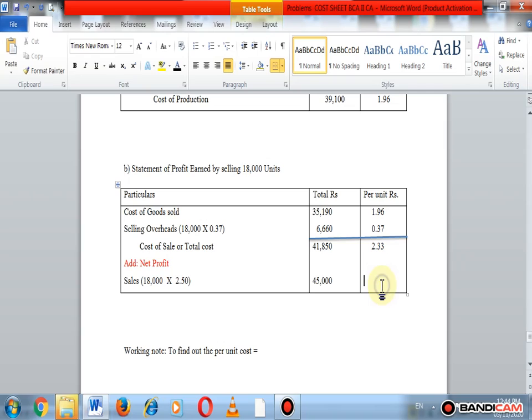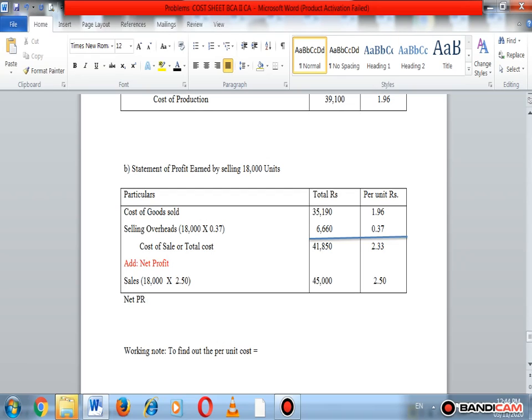Selling 18,000 units, we get a total income of 45,000, and this is also in the problem: per unit sold at 2.50. At how much do we sell one unit? At ₹2.50.